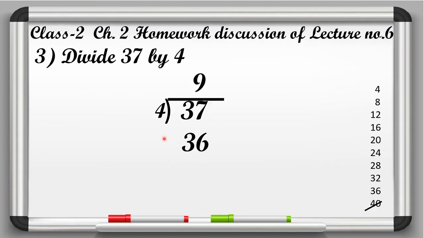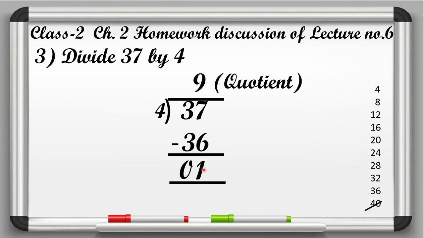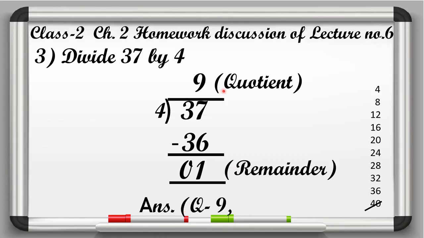Okay, and now we have to subtract it. So we'll put the sign of minus. So 7 minus 6, that is equal to 1, and 3 minus 3, that is equal to 0. So here we will write 0. So 9 is the quotient. So we will write quotient here, and 1 is the remainder. So here we will write the remainder. Answer is Q 9 and R 1.